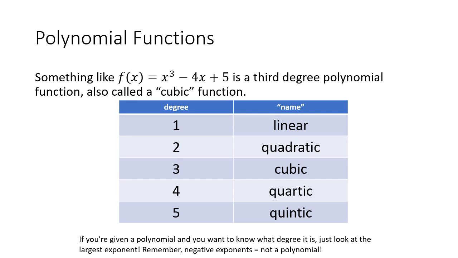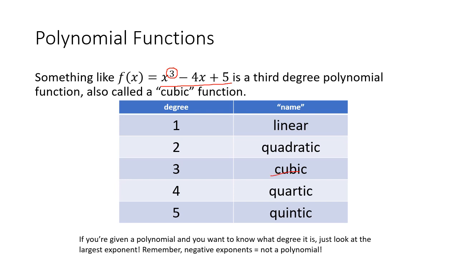Here's a little bit more information on how we can shorthand the names of different types of polynomials, or at least identify what degree a polynomial is. This is one of the most important pieces of information you can have about a polynomial: the degree of the highest degree term. So here we have x cubed, negative 4x, and positive 5. The highest degree of the variable is the third degree, so this is a third degree polynomial, also called a cubic.